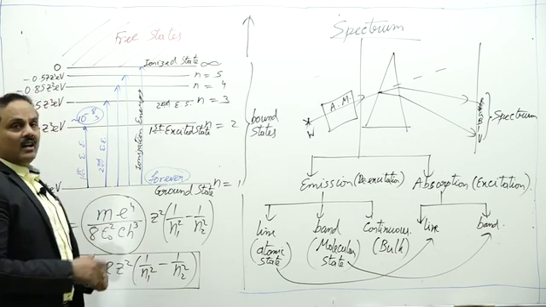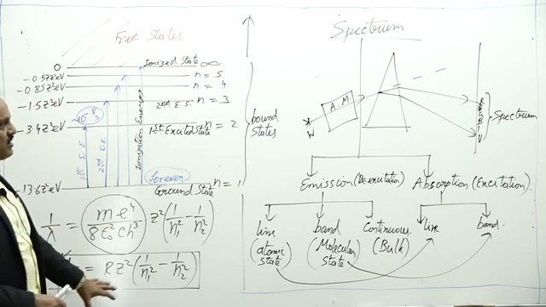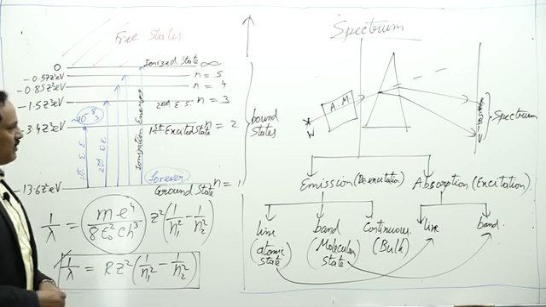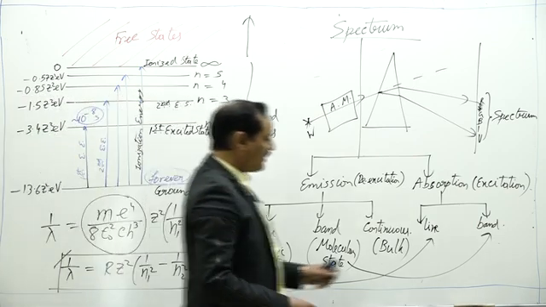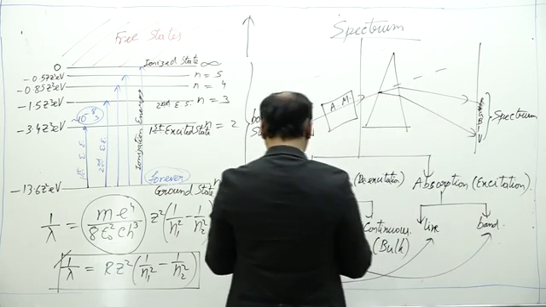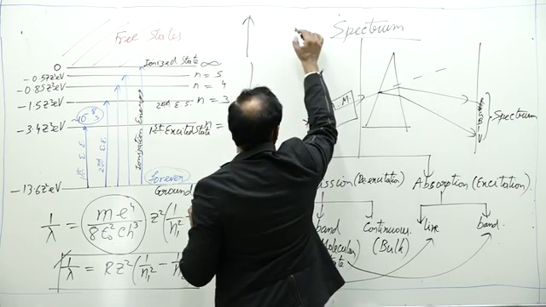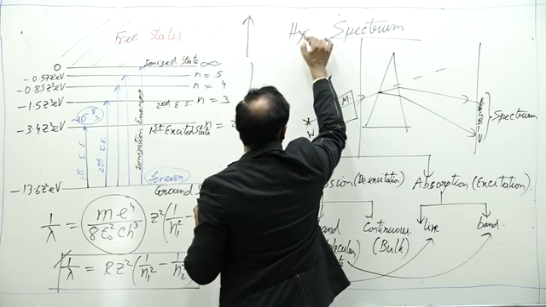Now we come to the hydrogen spectrum, from which Bohr deduced all these things. Bohr did the reverse calculation. We are talking right now about the emission spectrum only.